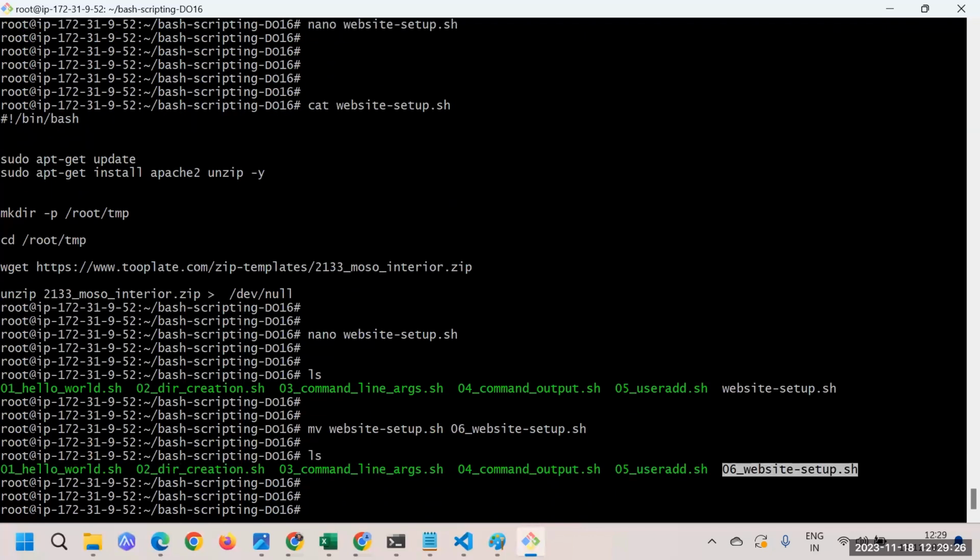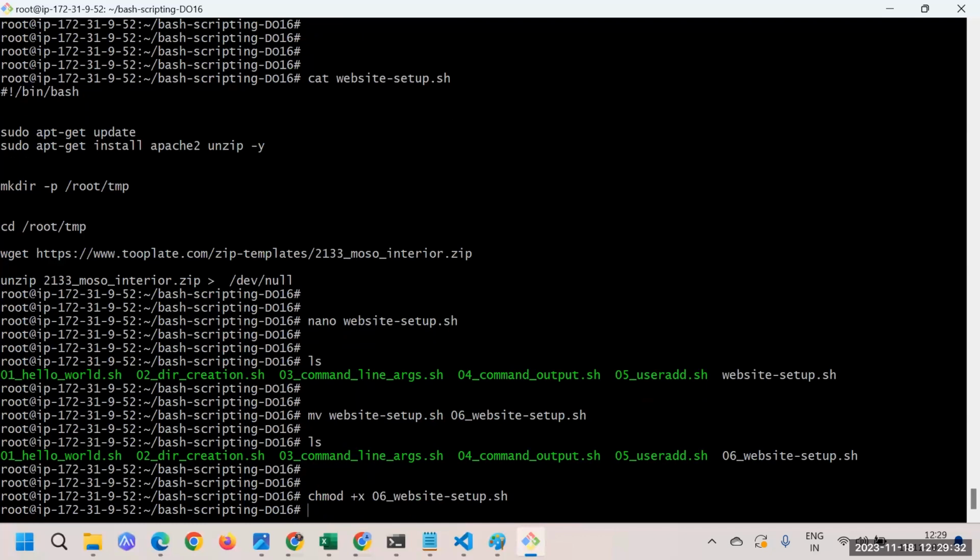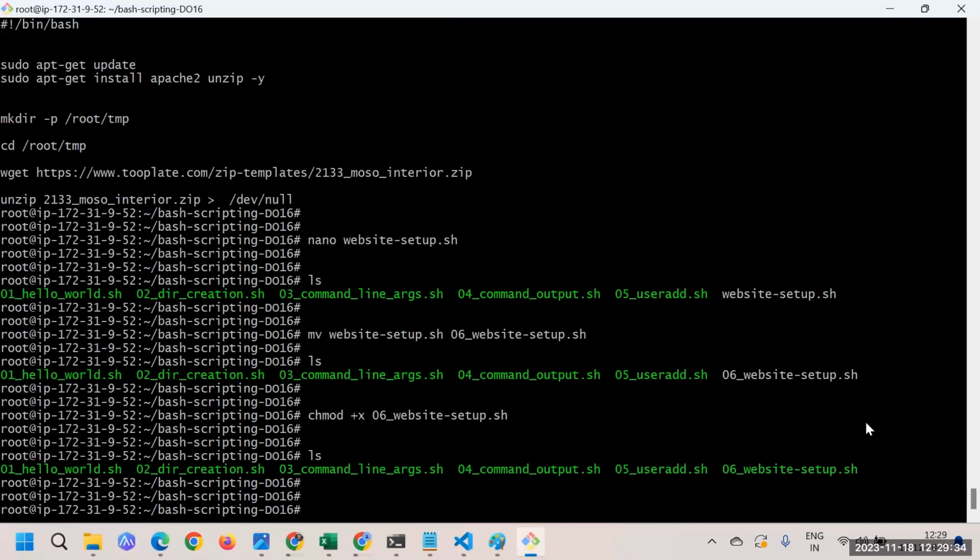The name is good now. Then here I'll give chmod +x 06, and you can see now we have the execution access also. Now let's go ahead and run it. It may happen that a mistake occurs from my end too, but I'm hoping there is no mistake. Let's see if there is an error.